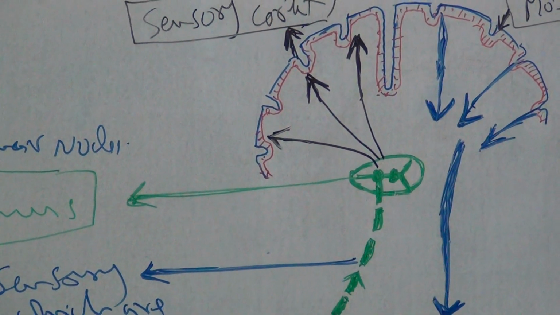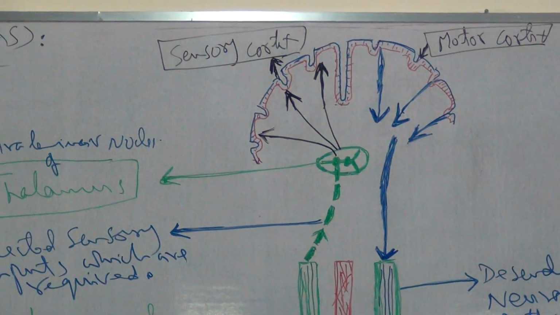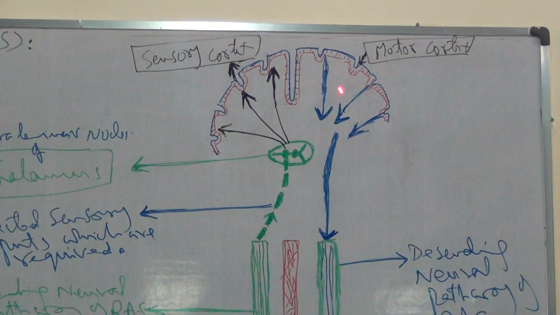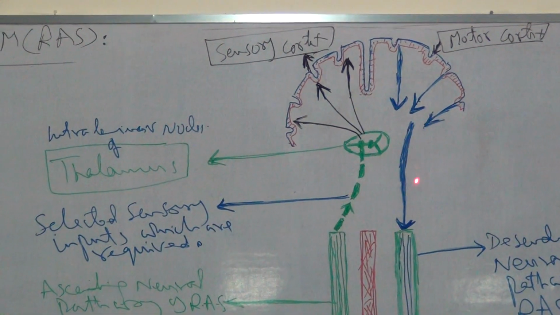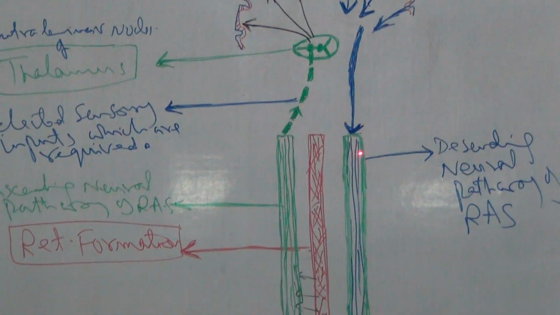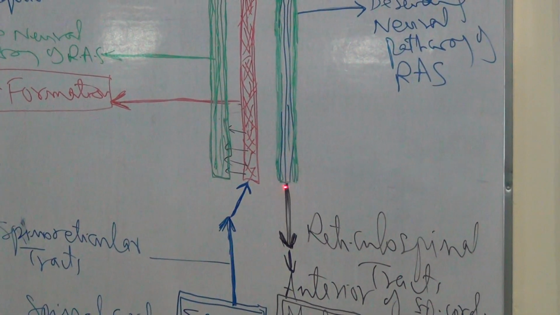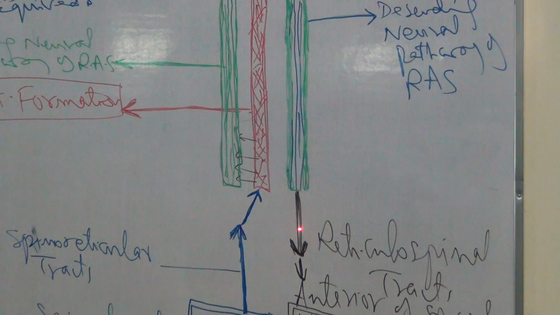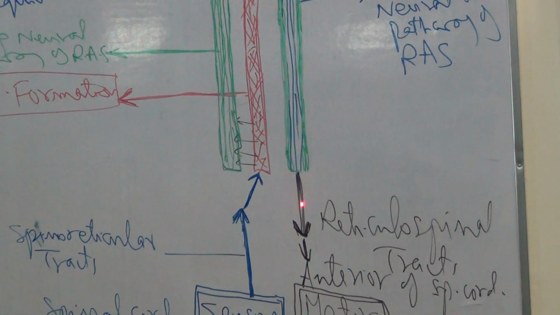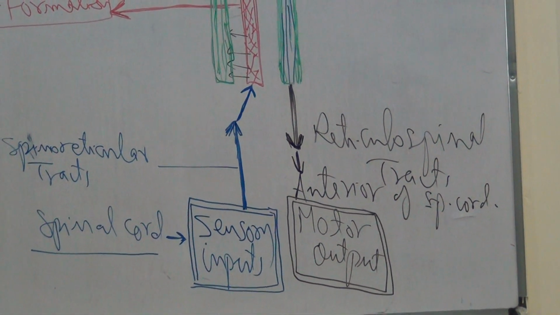Then in response to these sensory inputs, some motor activities occur. For that, the descending fibers descend through the motor cortex. These descending fibers, passing through the corona radiata, enter the descending neural pathway of the reticular activating system, and then the reticulospinal tracts, the motor tracts, carry this information and relay it in the anterior horn of the spinal cord, which is motor in function.